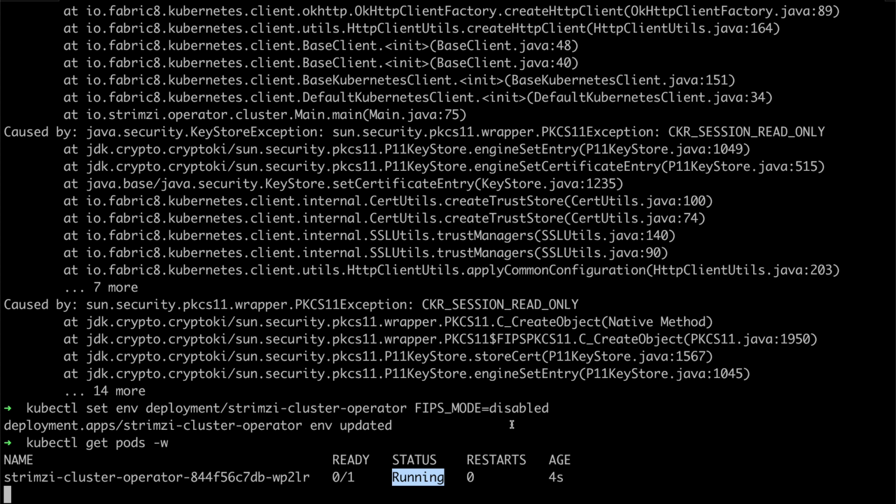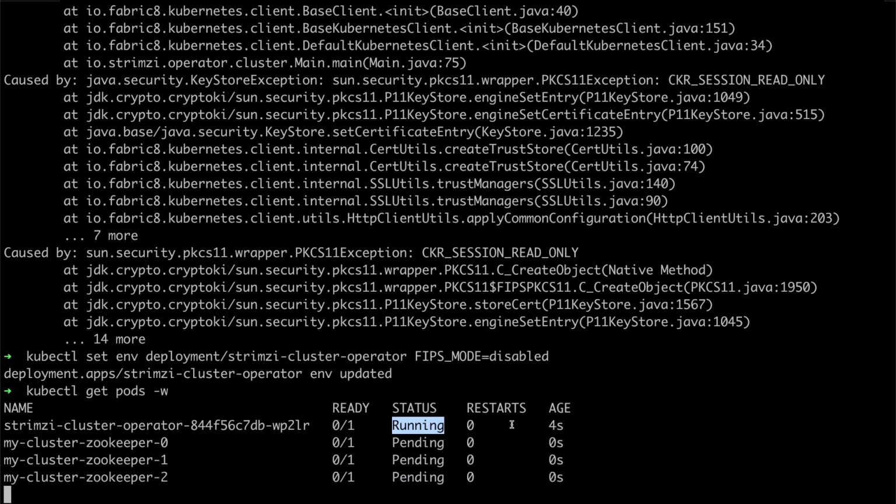And because we disabled the FIPS mode, it should now not have the error anymore. And it should just start as in a normal cluster. And it should start deploying the Kafka cluster as well.